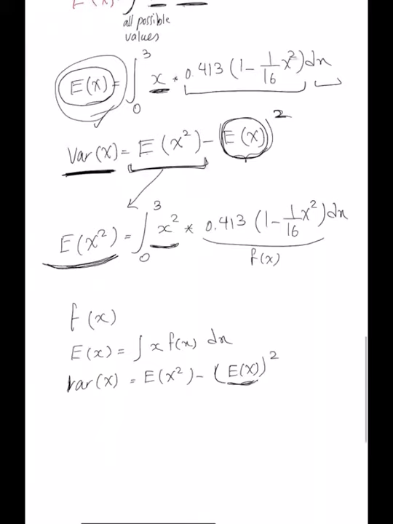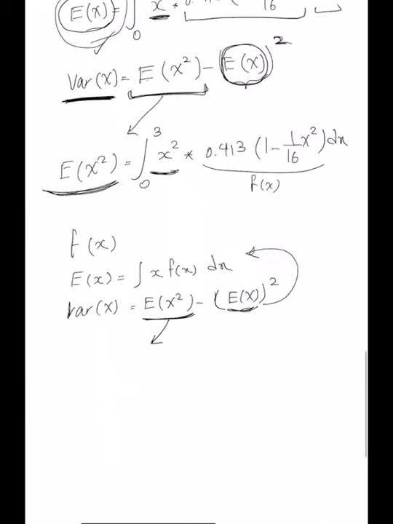This one, you already have from the previous section. This one, just calculate it. How? The expected value of anything is the integral of that thing multiplied by f of x. So do the calculations, put the numbers back, and find out the answer.